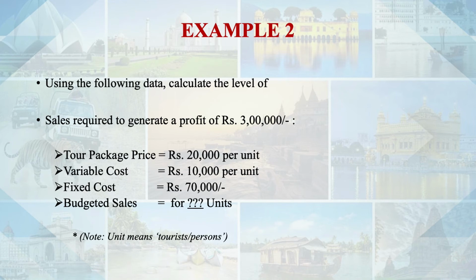More or less that example is continued. Now that example is redefined for margin of safety and for target profit also. Tour package price is the same, 20,000 per tourist. Variable cost is the same, 10,000. Fixed cost is 70,000. But with the budgeted sale, if target profit is 3 lakh rupees.